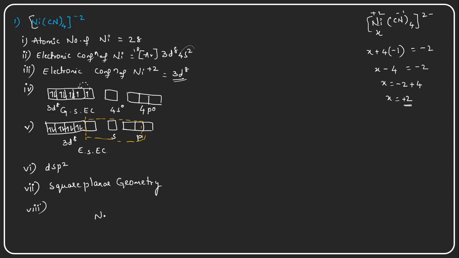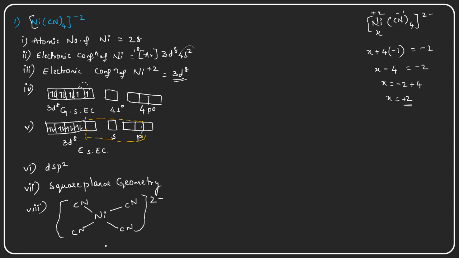Here nickel is there, which has coordinate covalent bonds with the cyanide ions, and it should be in square brackets with a 2 minus charge. This is the structure of the tetracyanonickelate ion.